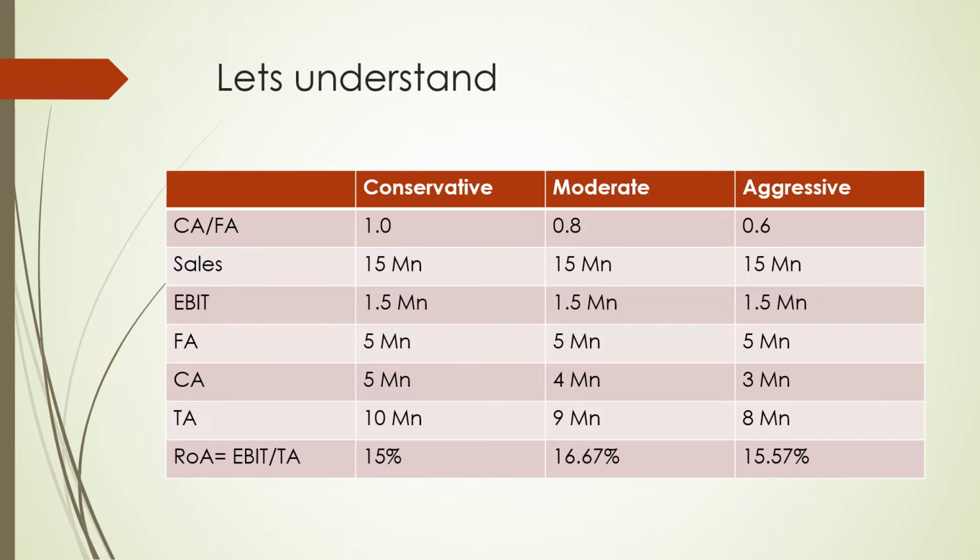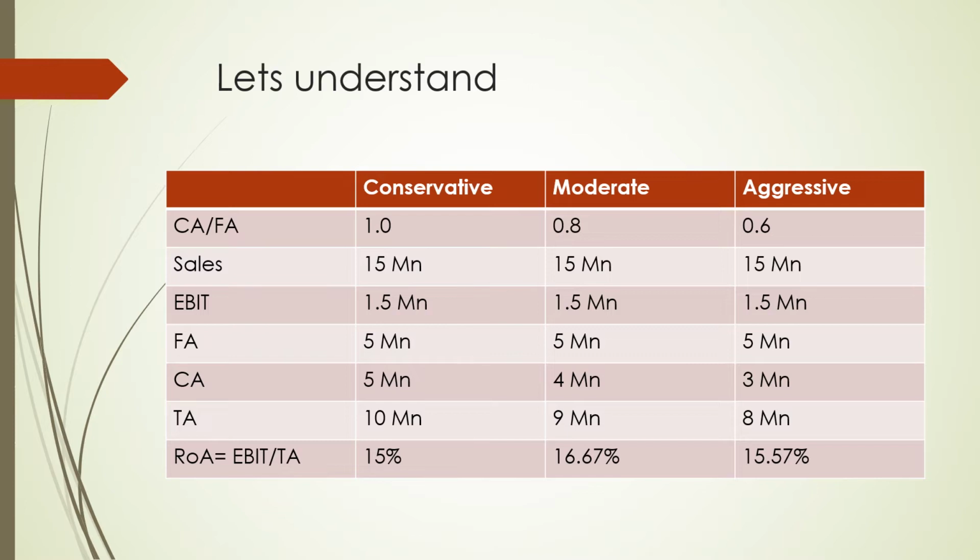Now, what we have is sales in all three cases, say 15 million. EBIT we have got 1.5 million in all the cases. Fixed assets we have decided to be 5 million in all the three cases. Let's be conservative, moderate and aggressive. So my working capital decision is current assets. In conservative policy, the ratio is say 1.